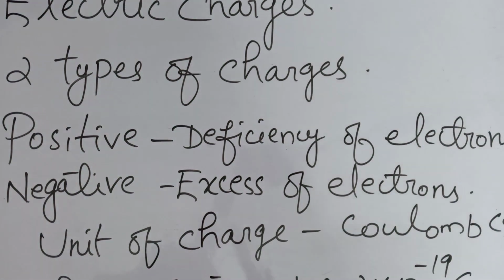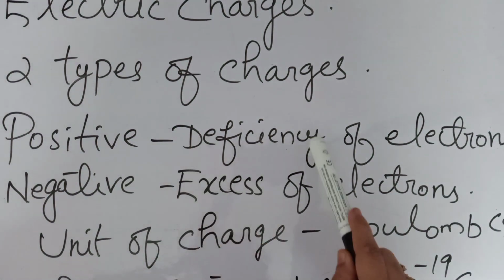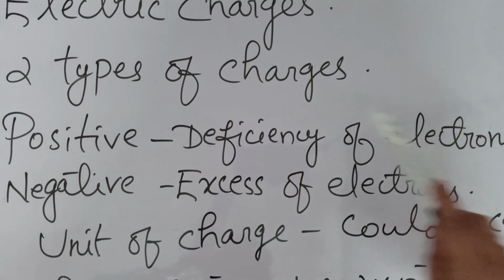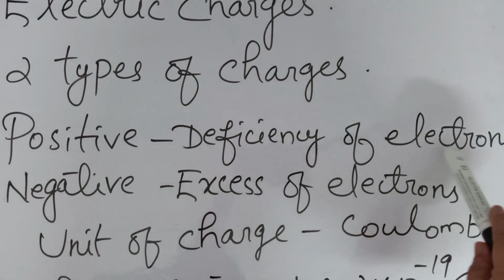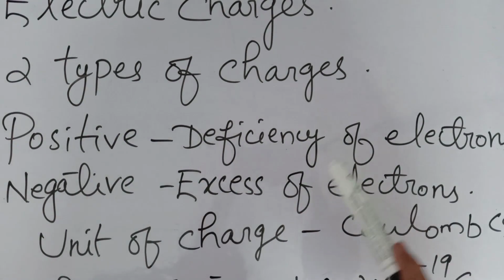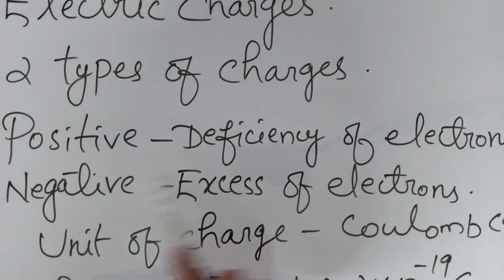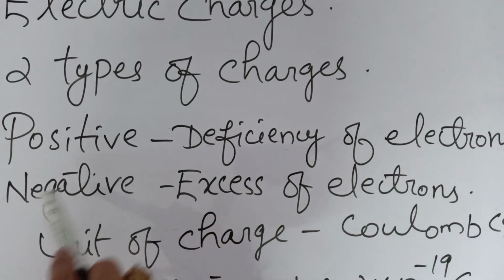Or we can say that positive charge means there will be deficiency of electrons, and if there is an excess of electrons, that will be negatively charged. Okay, so this you have to remember.